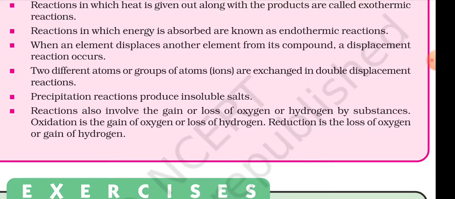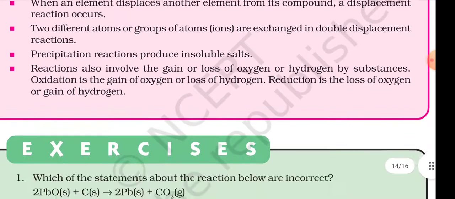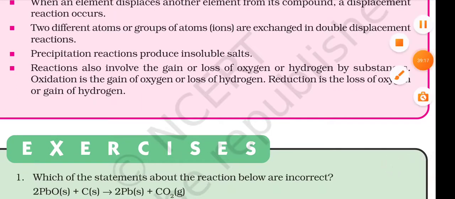When an element displaces another element from a compound, a displacement reaction occurs. In a double displacement reaction, two different atoms or groups of atoms (ions) are exchanged. Precipitation reactions produce insoluble salts. Reactions also involve the gain or loss of oxygen or hydrogen by substances. Oxidation is the gain of oxygen or loss of hydrogen. Reduction is the loss of oxygen or gain of hydrogen.